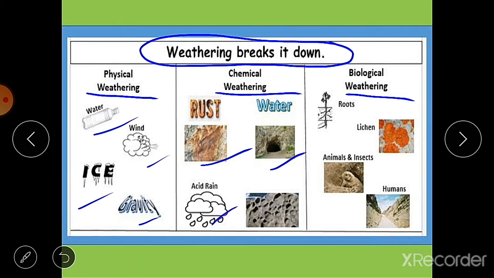then acid rain. Okay, so these are the agents that are responsible for chemical weathering. Then biological weathering: the roots of the plants, then plants like lichens, then animals and insects and human activities. These are the natural forces for biological weathering.